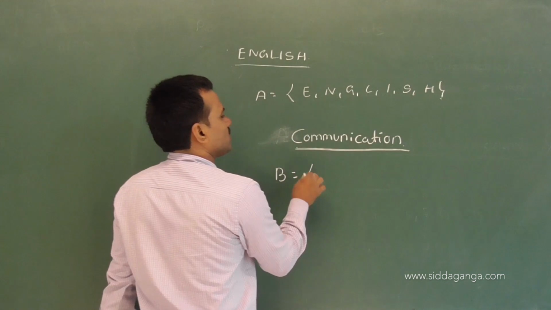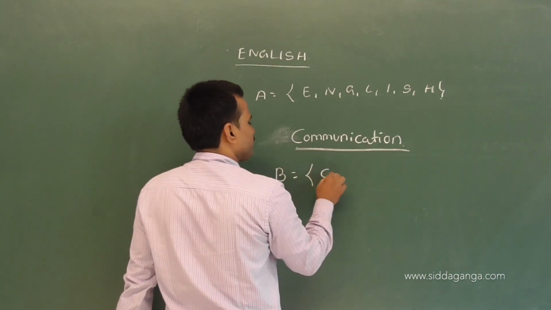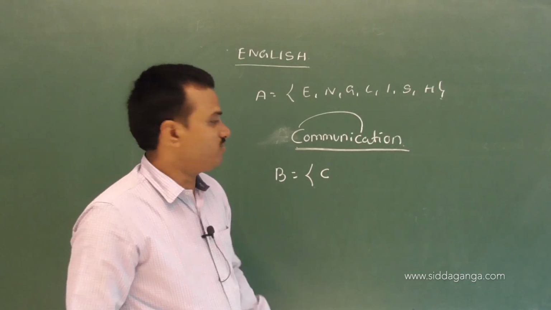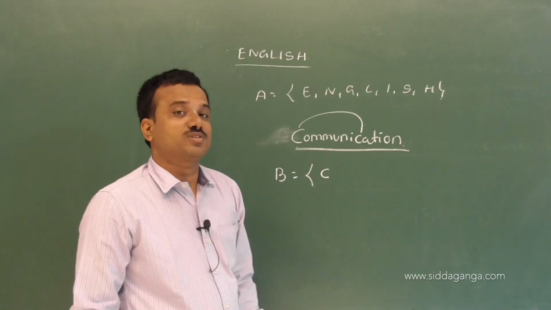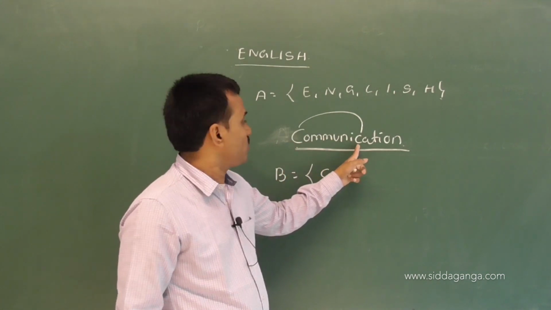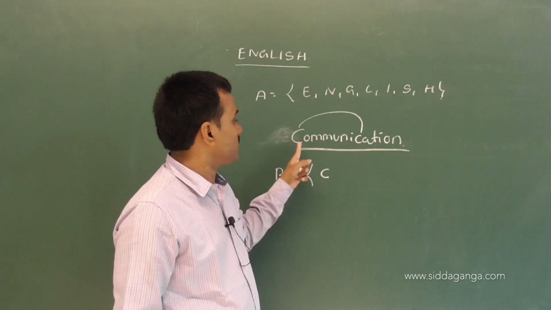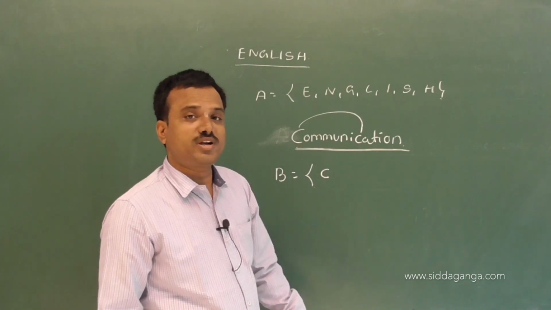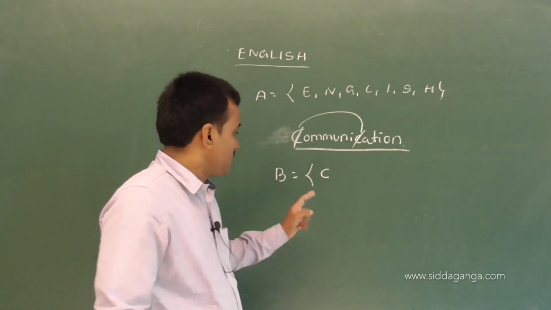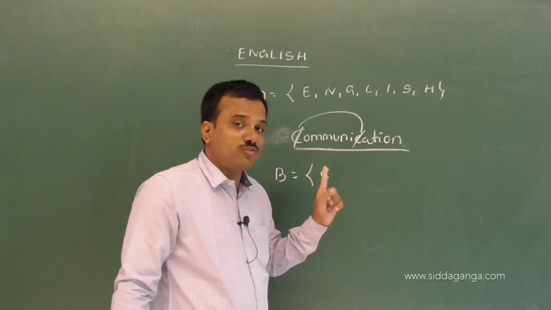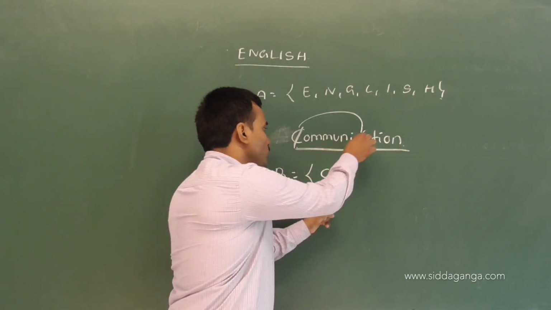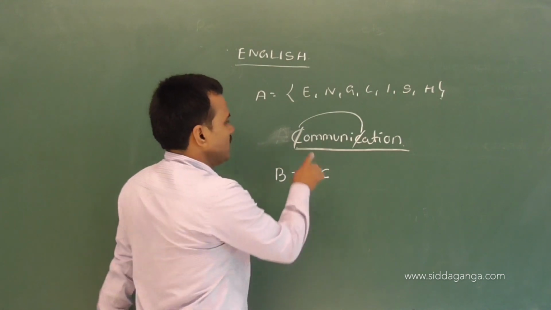B is equal to, what are the letters there? C. C is repeated how many times? 2 times. We cannot write 2 times. This is very important. In communication, C is repeated 2 times, and we cannot write it 2 times. That indicates repetition of the elements is not allowed in the set. What we do is write only 1 time.